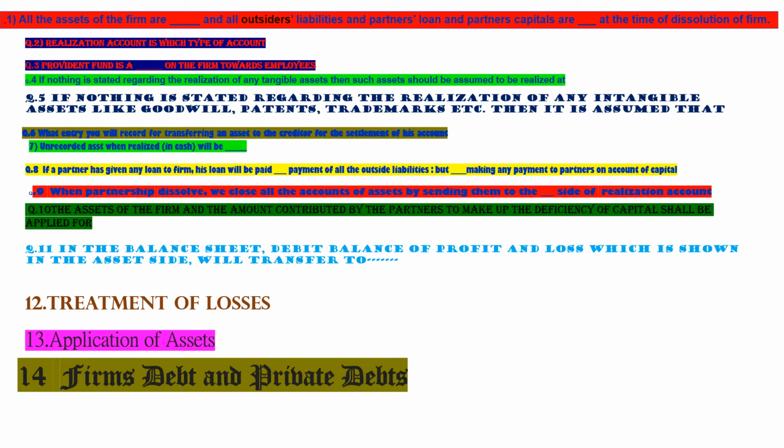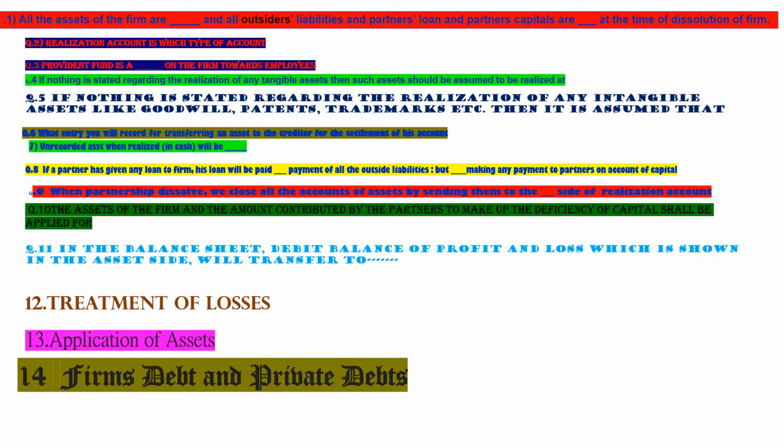Then the 11th is, in the balance sheet, the debit balance of profit and loss, which is shown on the asset side, will be transferred to partners' capital account on their debit side, to profit and loss account. If profit is on the credit side, then by profit and loss account. If it is on the debit side, to profit and loss account.